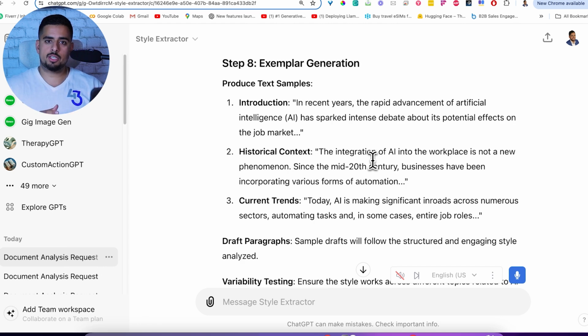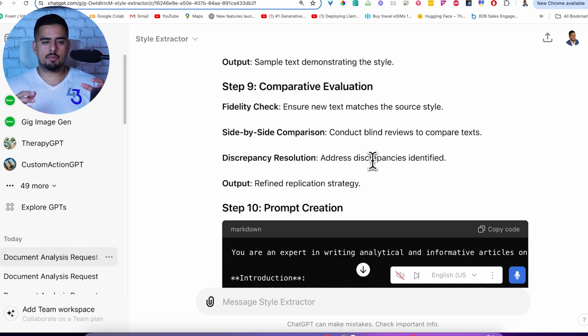For exemplar generation, it's pretty much doing what we talked about before, which is basically going through the document, curating certain samples, and trying to recreate versions of those samples so that it can better understand how to actually emulate this style of writing as best as it can, using that monkey see, monkey do method. Step 9, in a way, is kind of preparing the prompt for what it's going to write about, making sure that what it's going to write is going to match the source style of the document that we've uploaded.